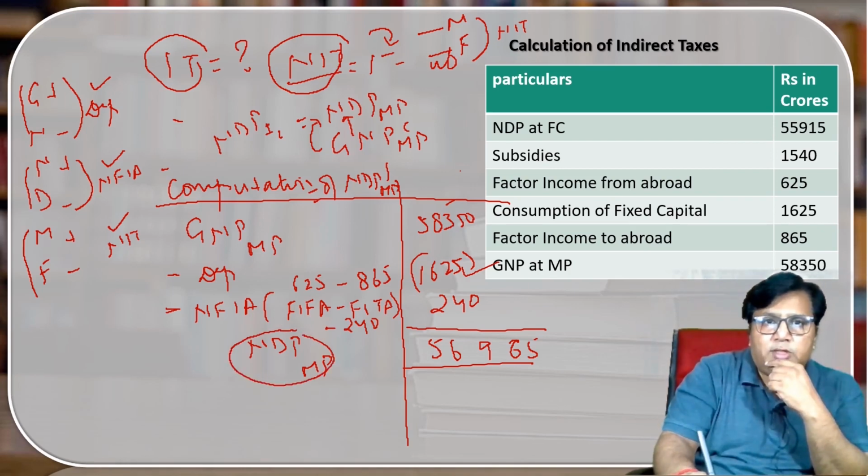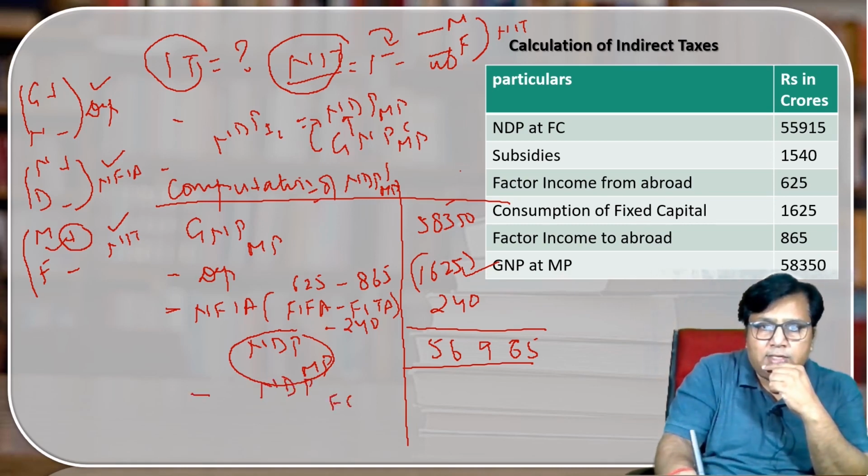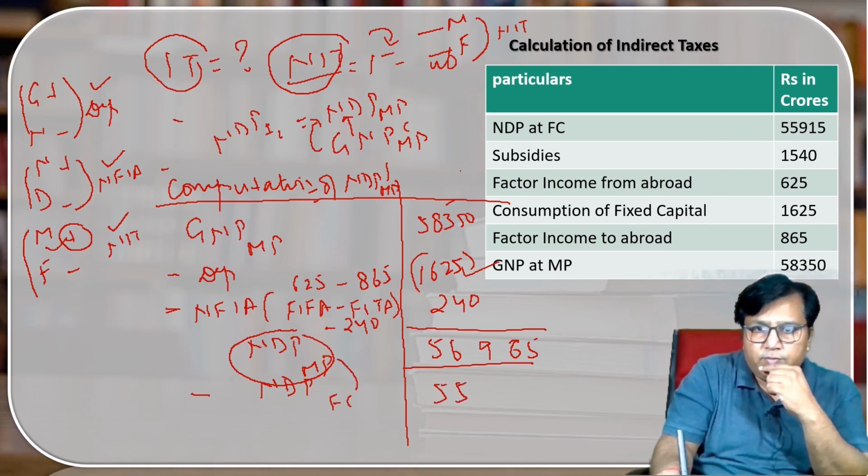Okay, tell me one thing, NDP MP is greater or the NDP FC is greater? Value having the positive sign is always greater, so I write down NDP MP. From the NDP MP, what I have to do? I have to deduct NDP FC, and we know that the difference between FC and MP is net indirect taxes. 55915. Okay, so take the difference. So net indirect taxes I am getting over here is 1050.